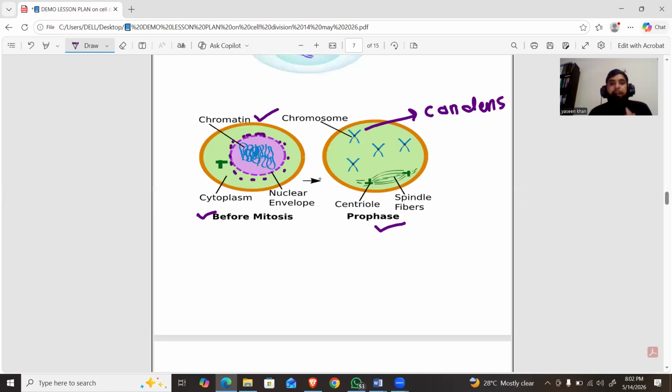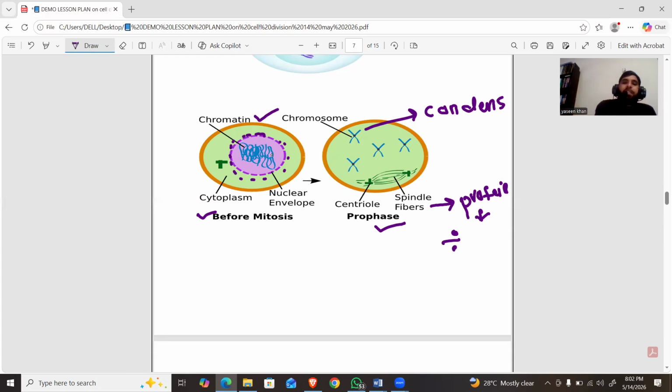And the third one is spindle fiber formation. What is a spindle fiber? A spindle fiber is a protein, an elongated protein, which helps in cell division. So, summarizing, in prophase the following three main events occur. The first one, the chromosome becomes condensed. The second one, the nuclear membrane disappears. And the third one is spindle fiber formation. A spindle fiber is a protein which helps in division.